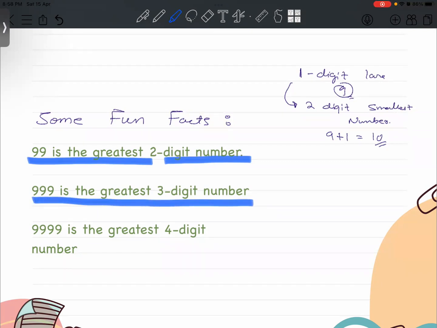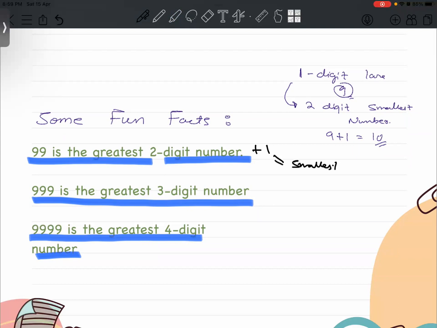The general observation is that 99 is the greatest two-digit number, 999 is the greatest three-digit number, and 9999 is the greatest four-digit number. If we keep adding 1 to each of them, 99 becomes 100, the smallest three-digit number.